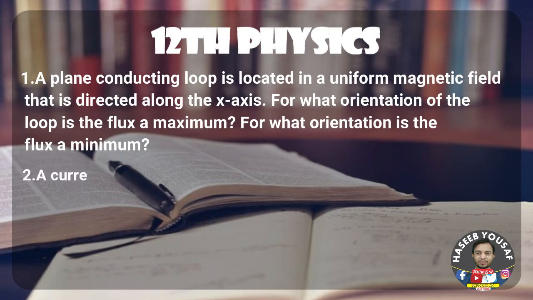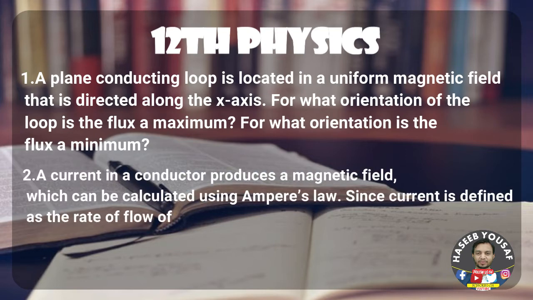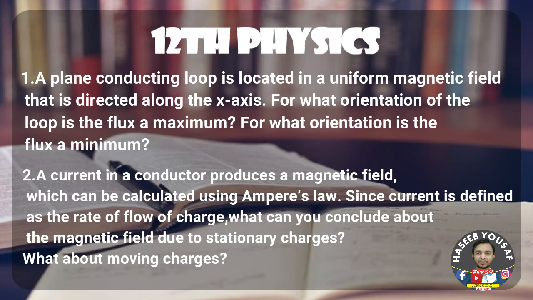Question number 2: A current in a conductor produces a magnetic field which can be calculated using Ampere's law. Since current is defined as the rate of flow of charge, what can you conclude about the magnetic field due to stationary charges? What about moving charges?